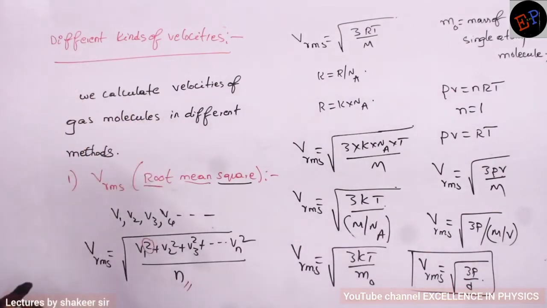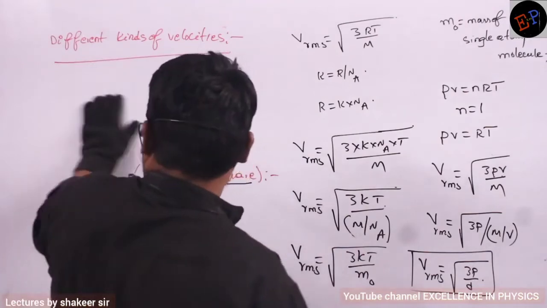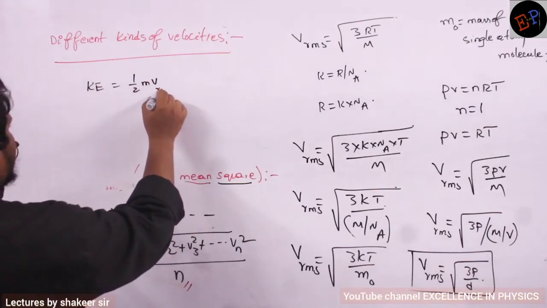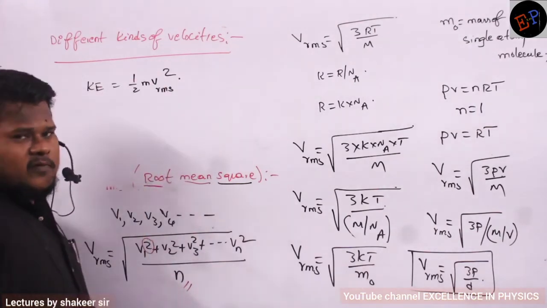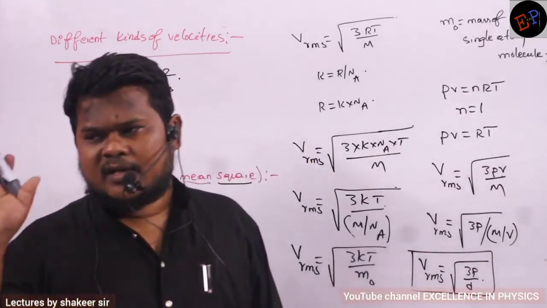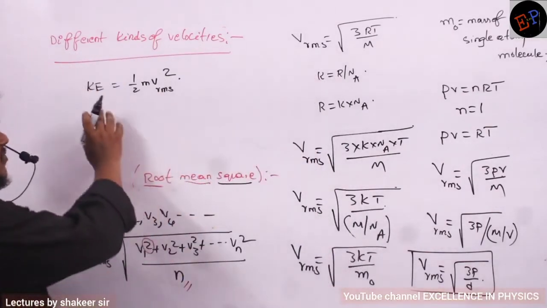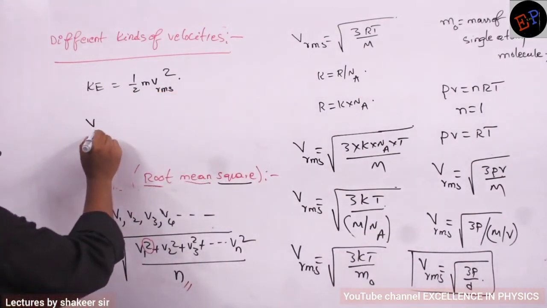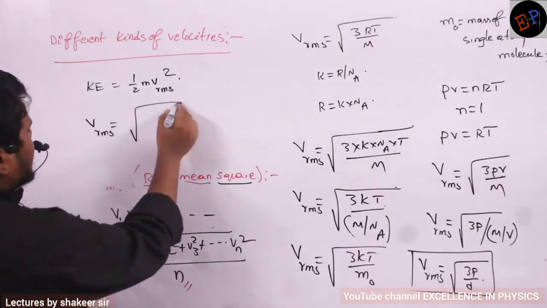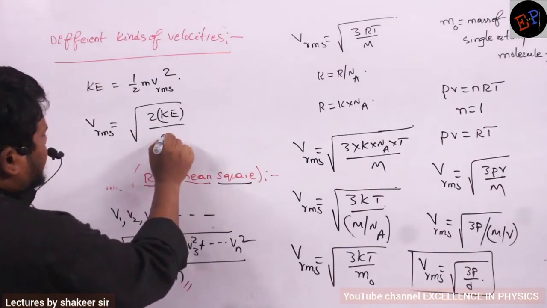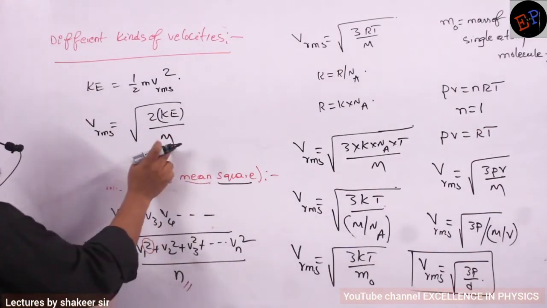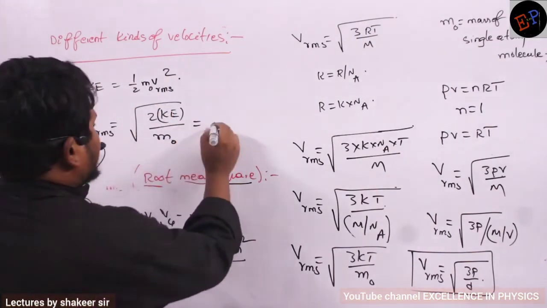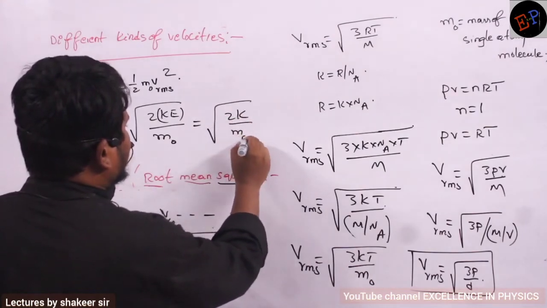Okay. And if you want, we can have one more. Clear? So see, listen very carefully. Another relation. Kinetic energy is equal to half m Vrms square. This is how I write now. Velocities almost everywhere you will measure in RMS velocities only. Kinetic energy formula is half mv square only, no? Velocity means which velocity? RMS velocity. So from here you will get one more equation. RMS velocity is equal to the square root of 2 KE divided by m. If you write a small m, then it is the mass of a single gas molecule. Are you able to understand? So it is equal to the square root of 2K divided by m naught.